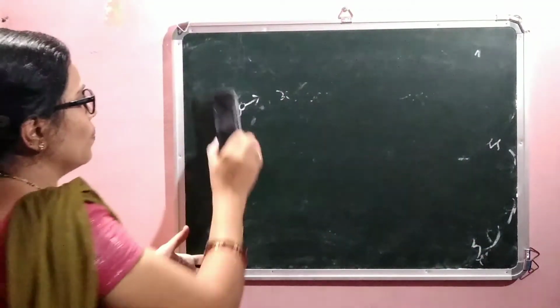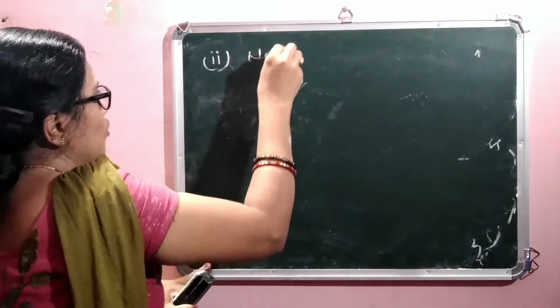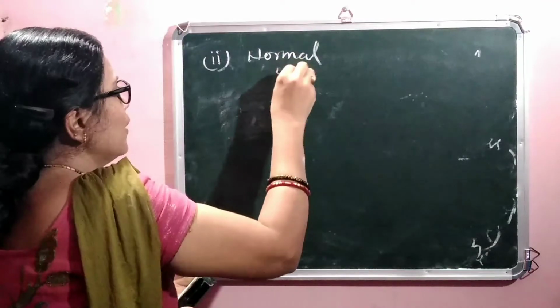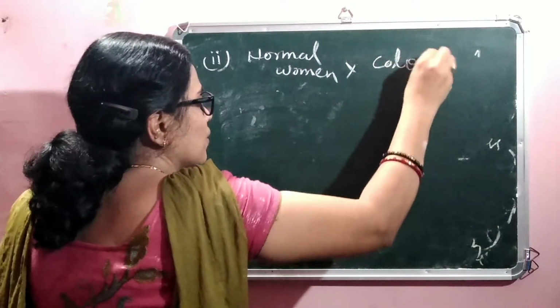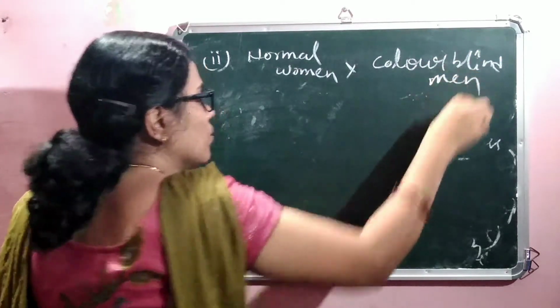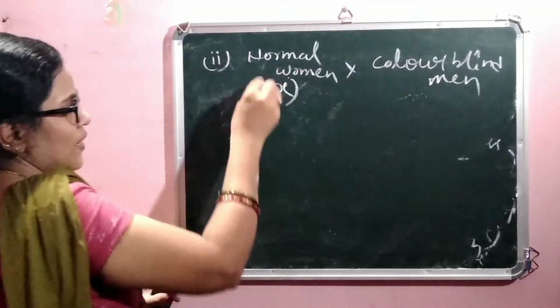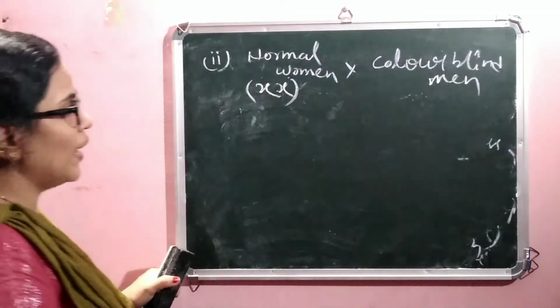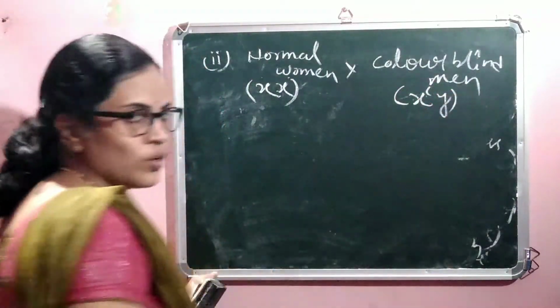In the second case, we study a normal woman who marries a colorblind man. The result comes: normal woman designated as XX chromosome and colorblind man is XCY chromosome.